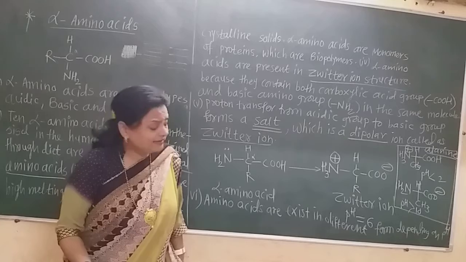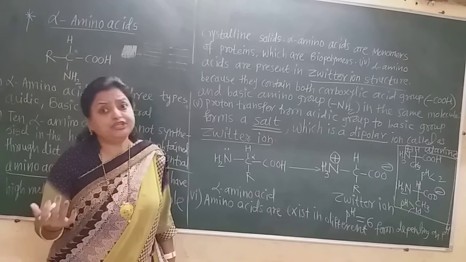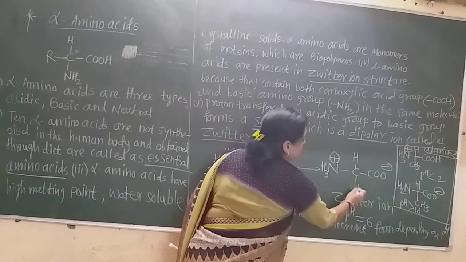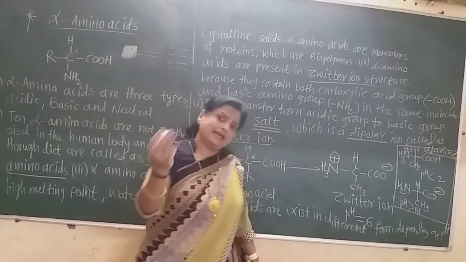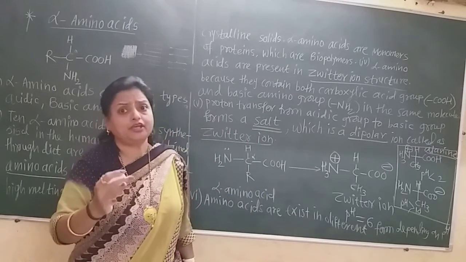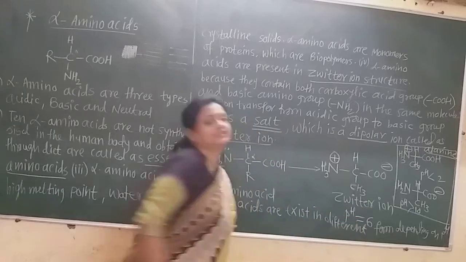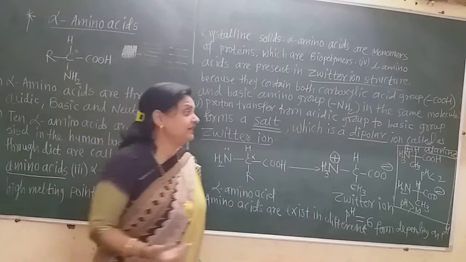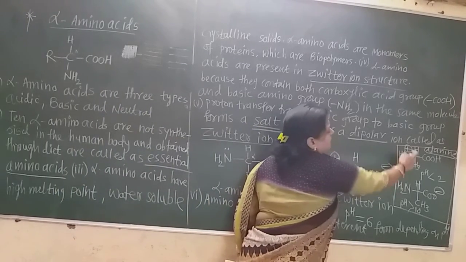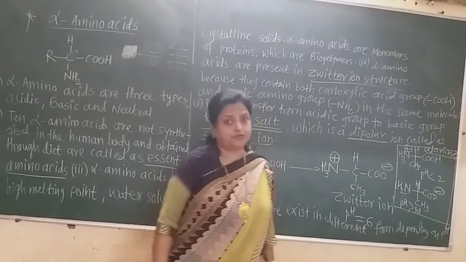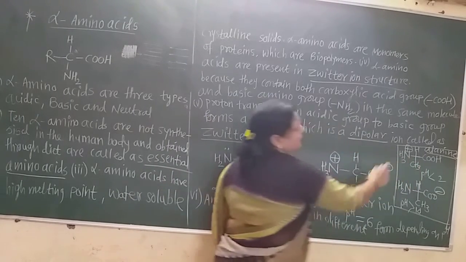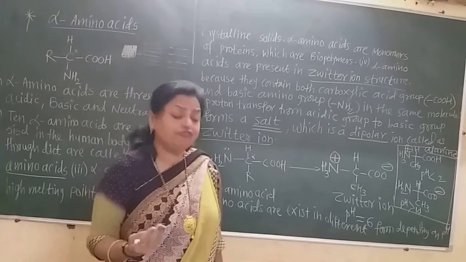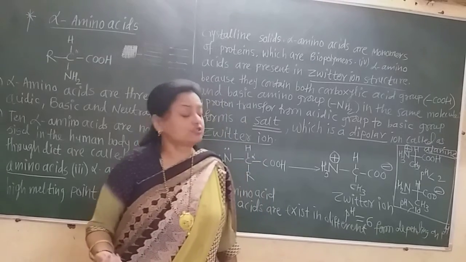Now this alanine is present in different pH forms. Suppose here the R group is the CH3 group of alanine. If the alanine is present in the zwitterion form, the pH of it is about 6. That is somewhat acidic pH. But if it is present in such a form in which only this amino group is protonated and this COOH remains as it is, where this hydrogen comes from another acid, then the pH is still very less, less than 2.